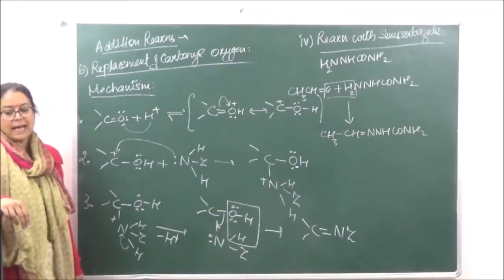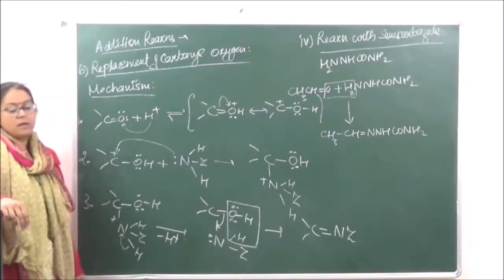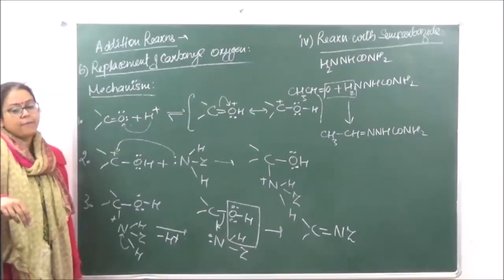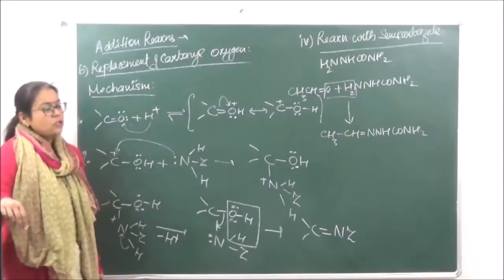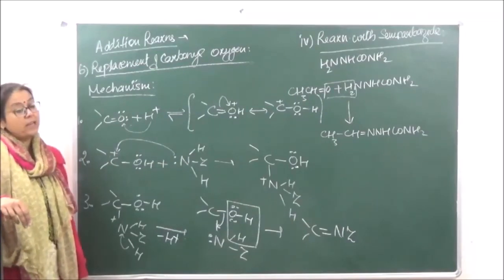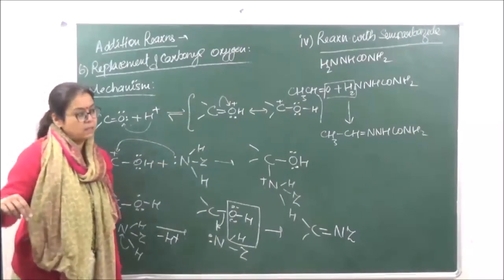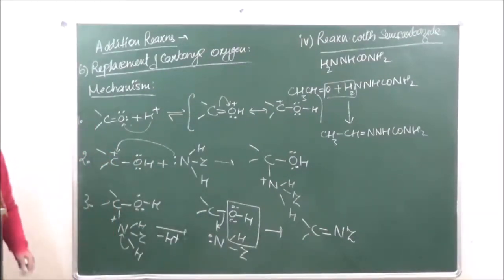So if it is highly acidic, then the reaction is not going to be favorable, and if it is basic, even then the reaction is not going to be favorable. Therefore again this reaction is going to be pH controlled. Okay? So you need to control the pH in such a manner that the reaction should not become very highly acidic, and should not also become highly basic. Got it? Okay.